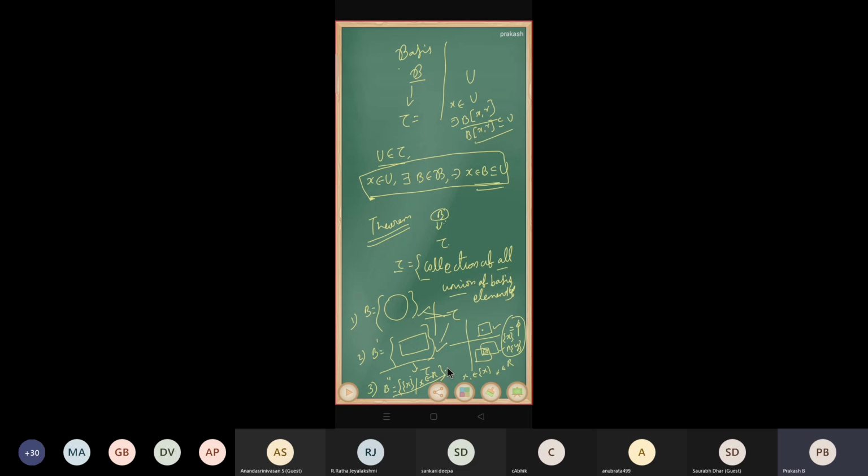That topology is nothing but the discrete topology. You can realize this by using the theorem: taking the collection of all unions of the elements, you obtain tau equal to the power set of X. Therefore, this basis B'' generates the discrete topology. These are all the examples.